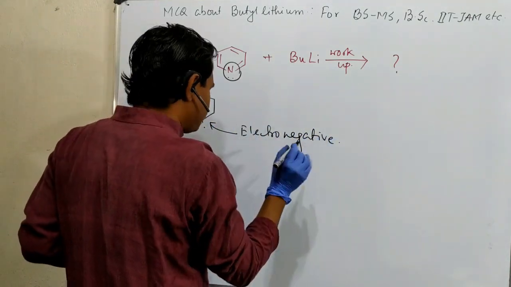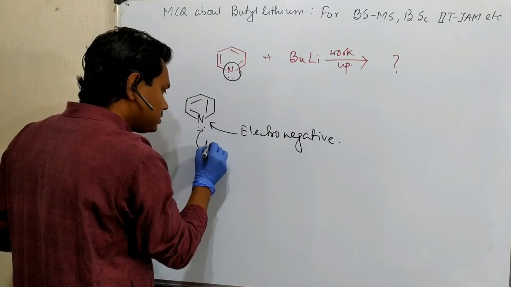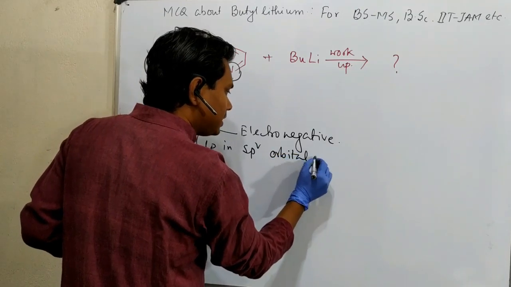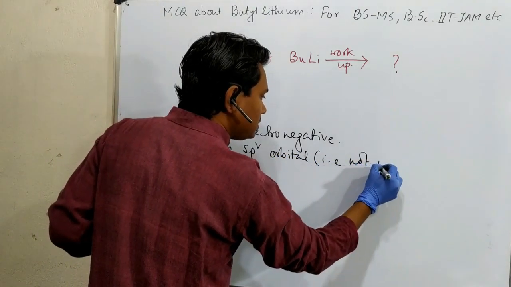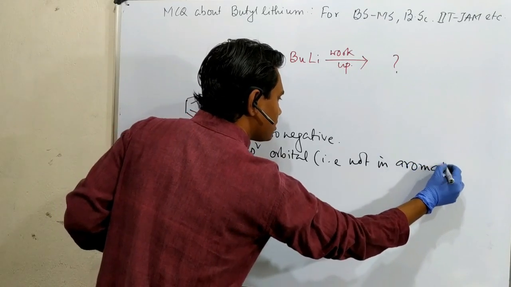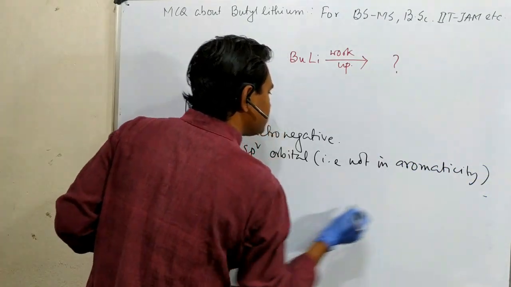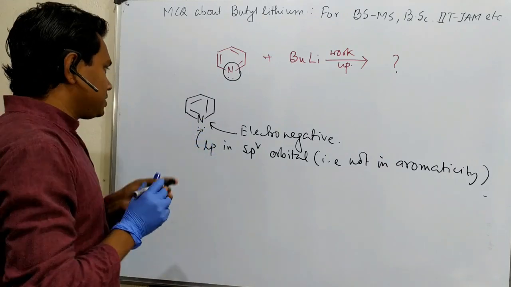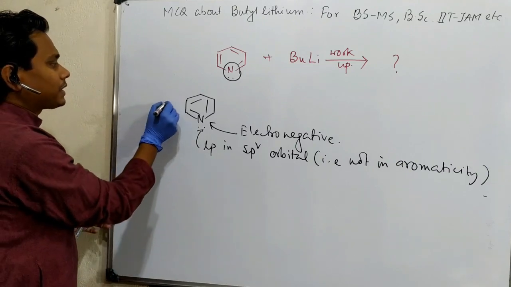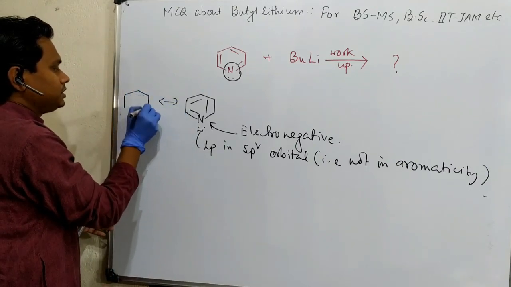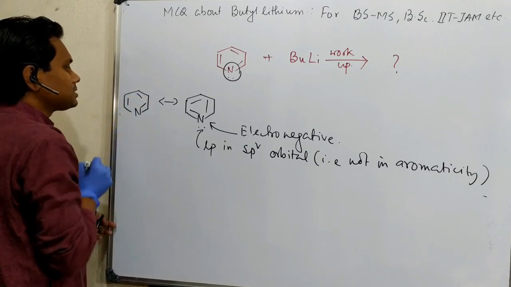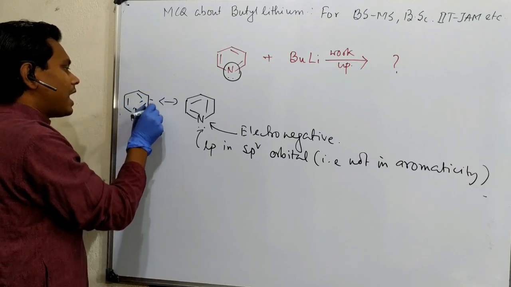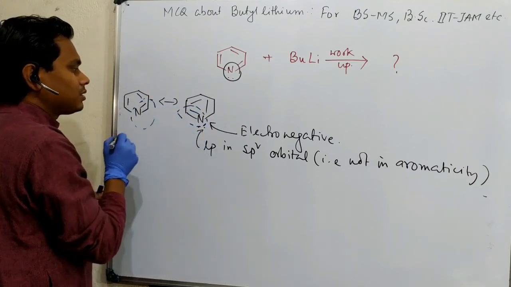So this is electronegative, point number 1, and this lone pair is in an sp2 orbital, that is not in aromaticity. Means this lone pair is not in conjugation. Fine, so these 2 points we know. Additionally, because of this electronegativity, what happens? See, if you want to draw the canonical form of this pyridine, the canonical form is this. So what message are we getting from here is that either this or this part, what you observe?